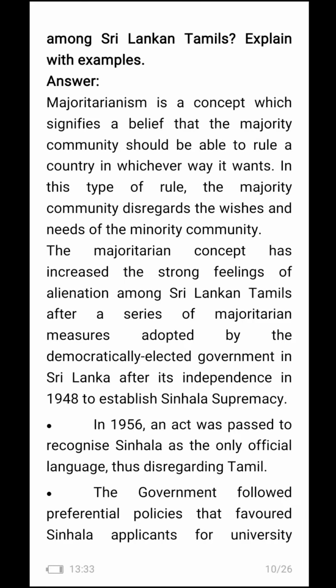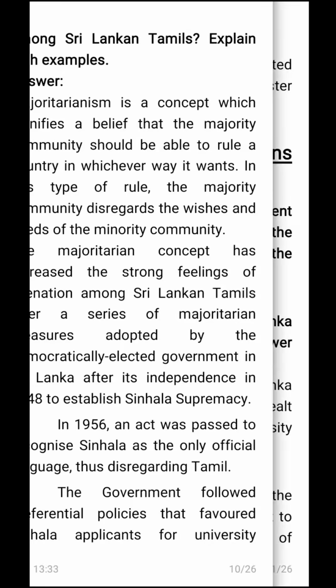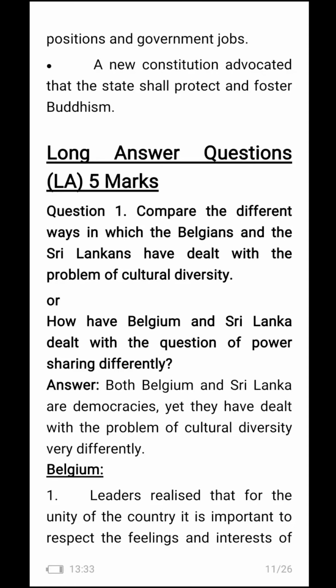In 1956, an act was passed to recognize Sinhala as the only official language, thus disregarding Tamil. The government followed preferential policies that favored Sinhala applicants for university positions and government jobs. A new constitution advocated that the state shall protect and foster Buddhism.